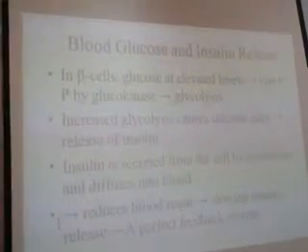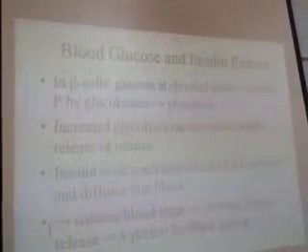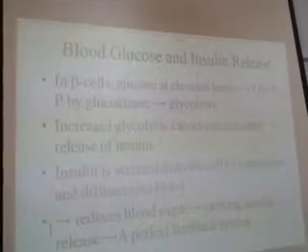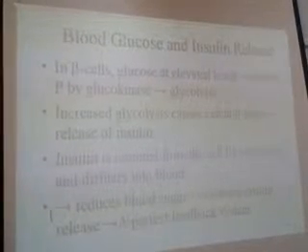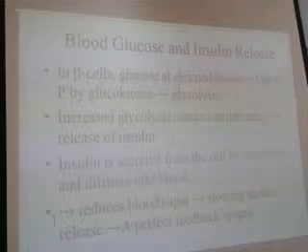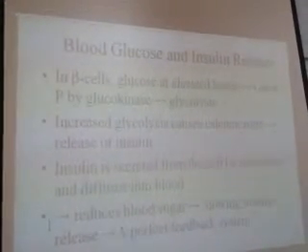So insulin is secreted by exocytosis. It is not simple diffusion, not active transport, just simple exocytosis, rupture of the cell granules, and insulin is released. Reduced blood glucose slows the insulin release, a perfect feedback mechanism.